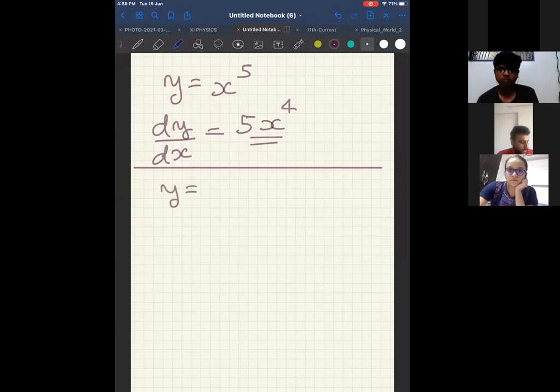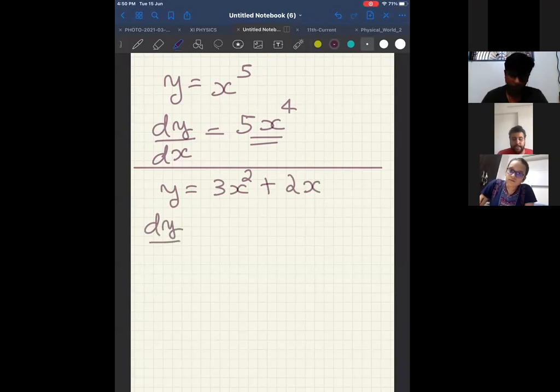If y is equal to 3x square plus 2x, what is dy by dx? Start. Differentiate 3x square plus 2x.